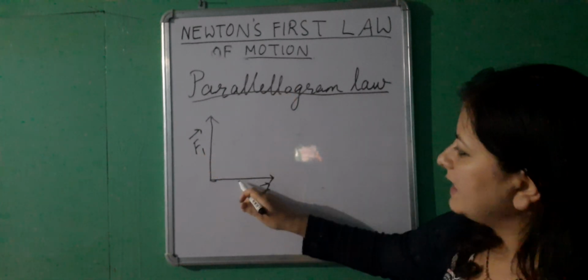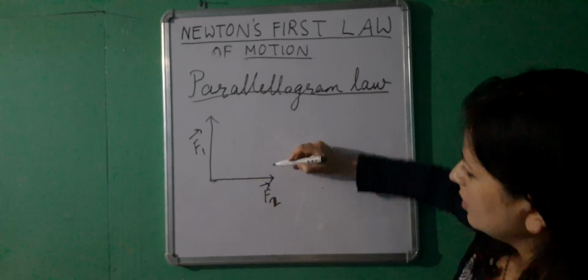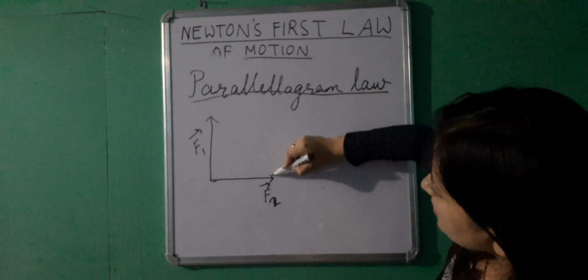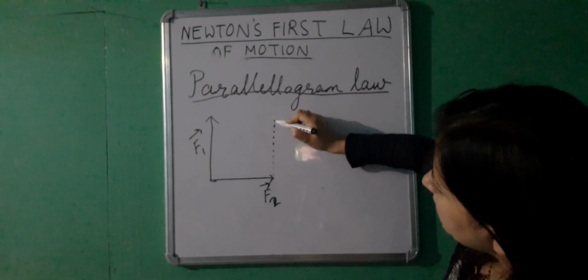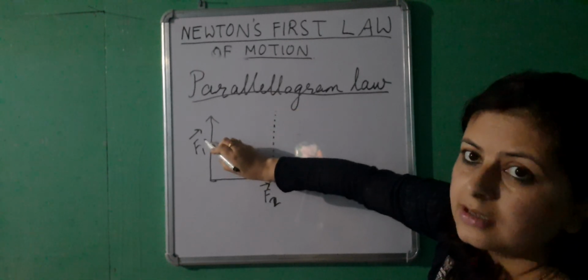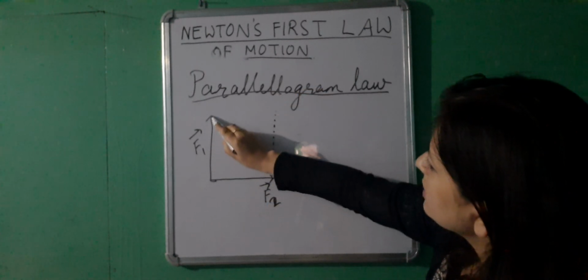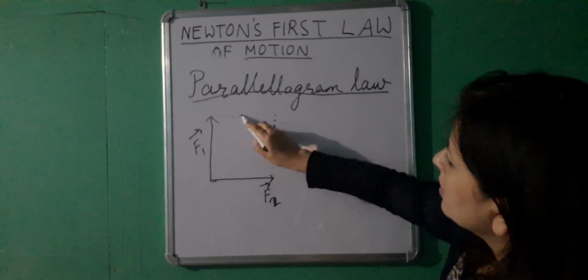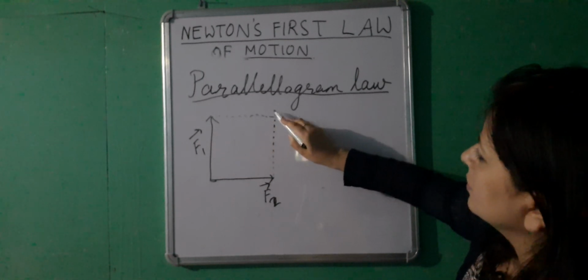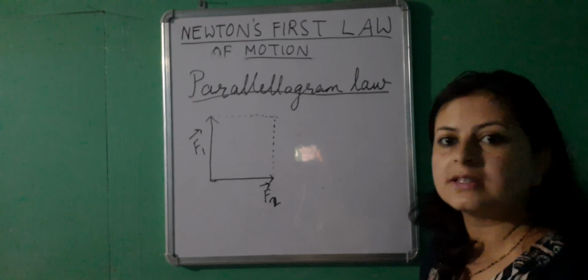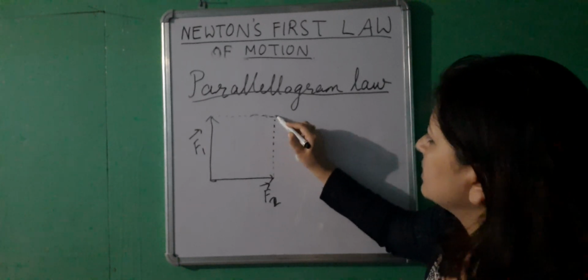Now we have got two sides, side 1, side 2. Just construct a third side parallel to this F1, and a fourth side parallel to F2. This is the construction to find out the new resultant force.